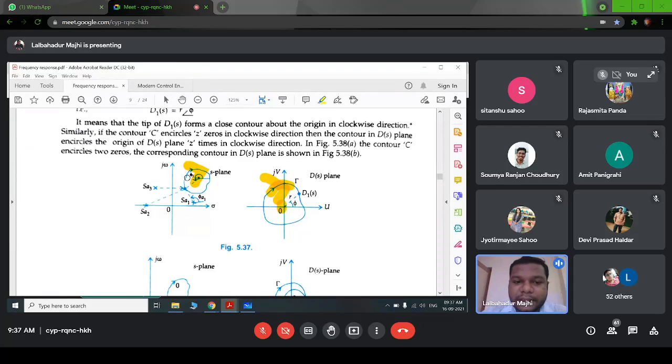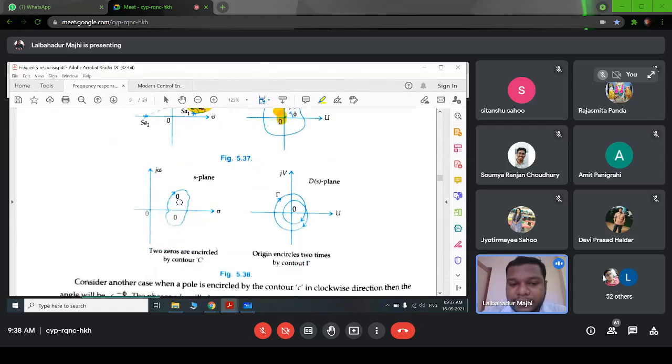If we go in the S plane in the clockwise direction, then in the D of S plane the contour gamma will encircle the origin once. So the number of zeros encircled in the S plane by this contour C will be equal to the number of encirclements of the origin in the D of S plane by this contour gamma.